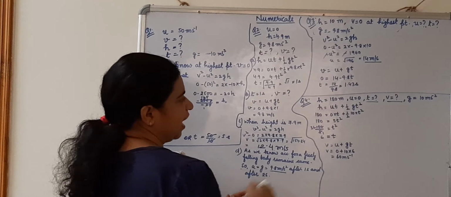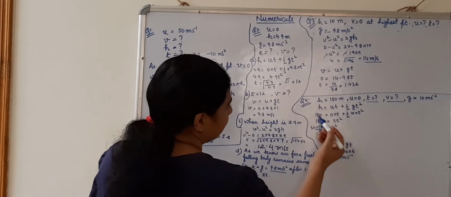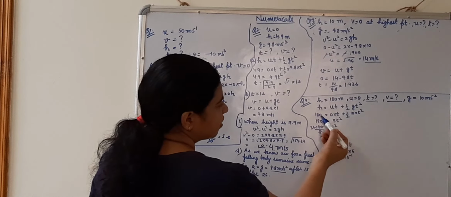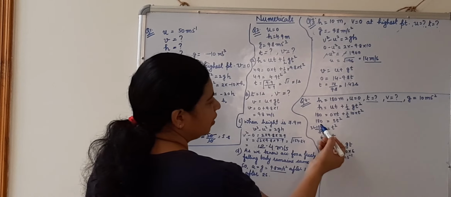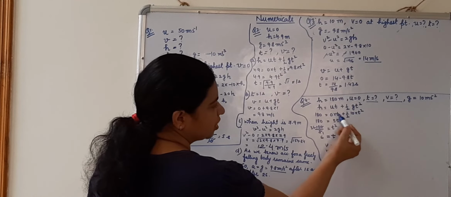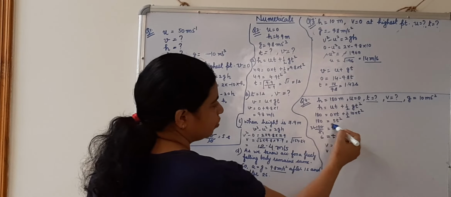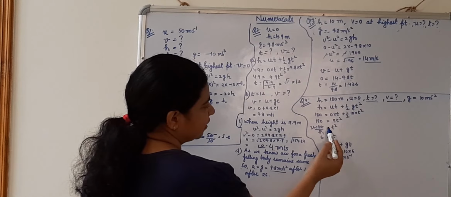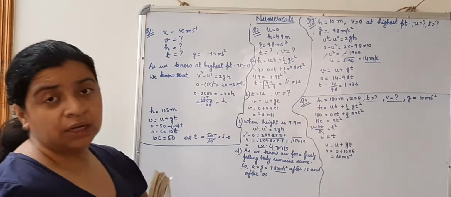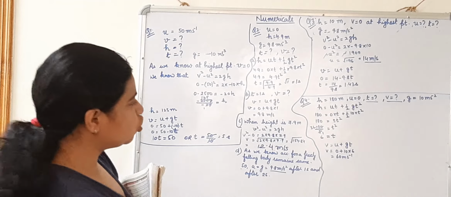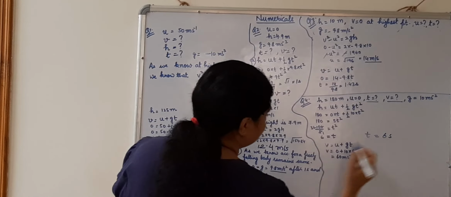So children, height is already given. From the second equation of motion we can calculate the time. h is equal to ut plus half of gt square. 180 is equal to 0 into t plus half of 10 into t square. 180 is equal to 5t square, because the first term will be 0. 10 upon 2 is 5. So t square is equal to 36, and under root 36 is equal to 6. So I got t as 6 seconds.